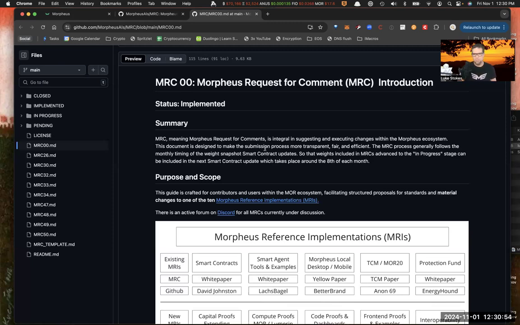This is the miners. This is a similar situation in that Morpheus tokens are being distributed constantly, and they're being distributed pro rata based on the 4 different buckets we've talked about before: code, capital, compute, and application building. But in this case, it's your weights. So a pro rata share based on how much weight you have determines how many of those tokens being distributed every day are going to go to you. And then, of course, you can lock up your rewards for an extended period of time, which increases your multiplier. It's kind of like increasing your hash rate if you're thinking in terms of the Bitcoin mining analogy.